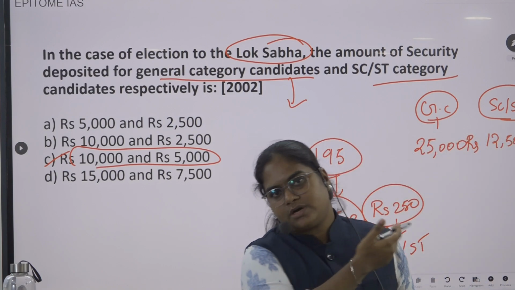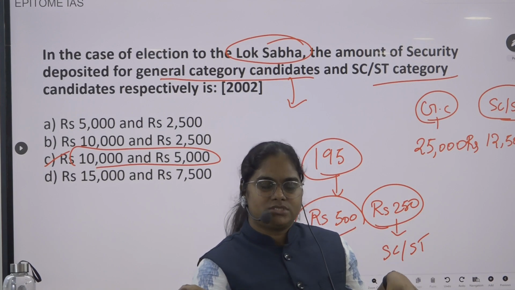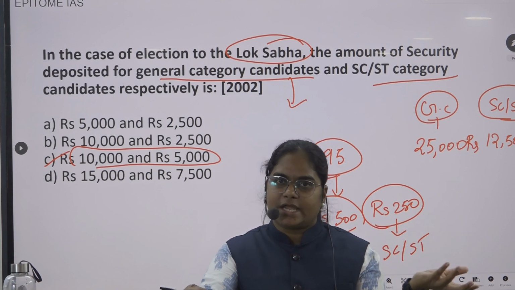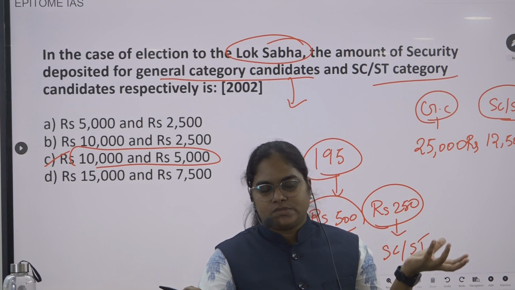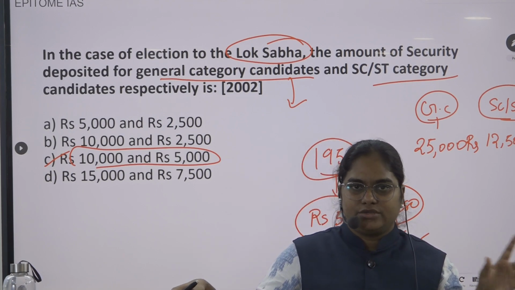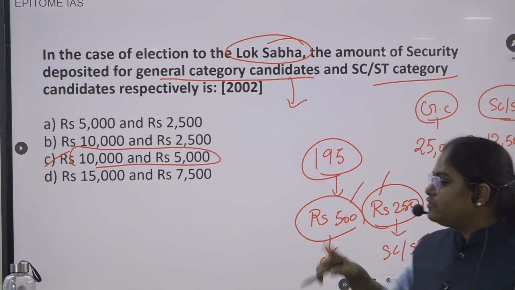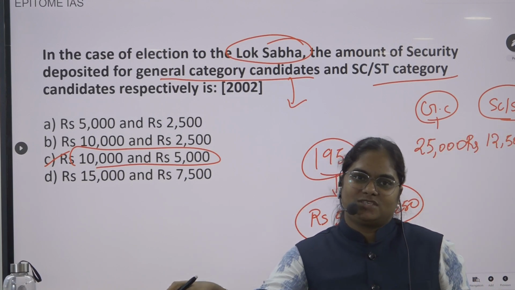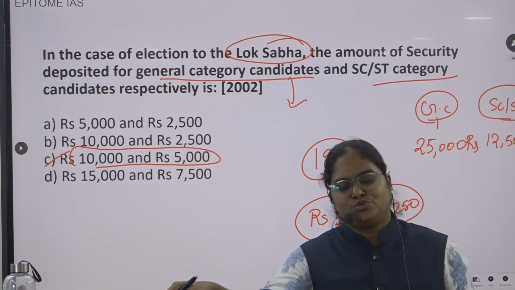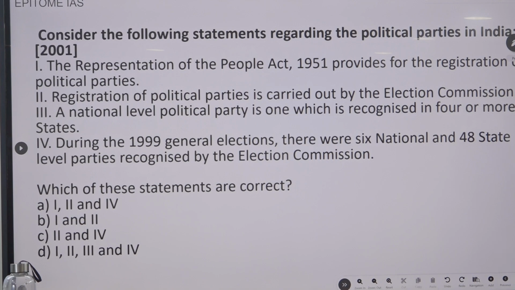So remember the current security deposit amount: for the general category it is 25,000 and for the SC/ST it is 12,500. You should also remember the amount for the first election: it was 500 rupees and 250 rupees. Okay, then let us go to the next question.